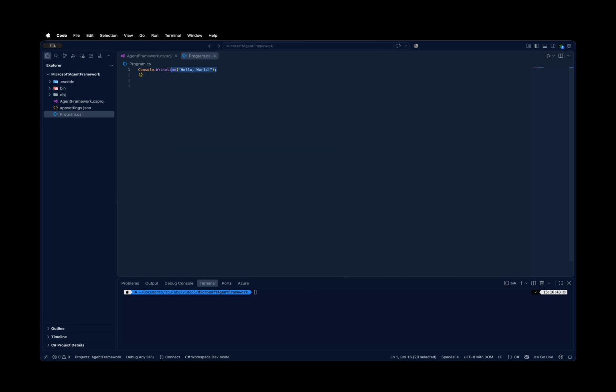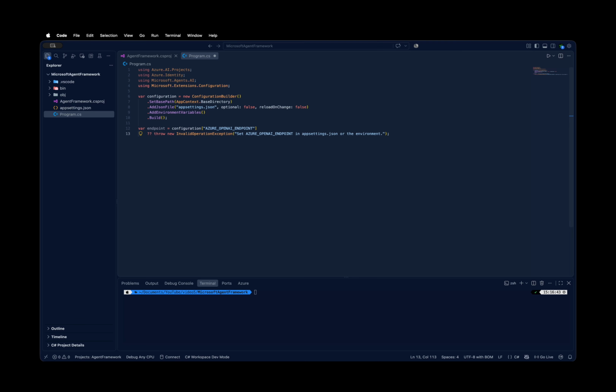At the top of our program we have our using statements. First, we're loading our configuration. This means we can keep things like our Azure endpoint and deployment name outside of our actual source code. Then we retrieve our endpoint. And our model deployment. So far, nothing particularly agentic. We're just setting up our configuration.